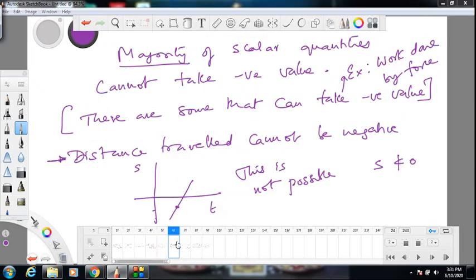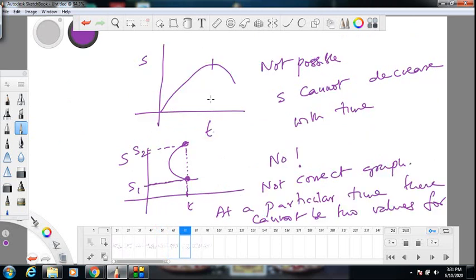But this graph is not correct because distance traveled cannot be negative. Here it is being shown as a negative value. And this kind of graph is not correct because distance traveled cannot decrease with time, but here it is decreasing with time. This kind of graph is not correct because there cannot be two values for distance traveled at a particular time. There should be only one value. You cannot be at two places simultaneously. If you have that ability, then you can say distance traveled is having two values, but that is only possible for yogis, at least not for us in our current world right now.